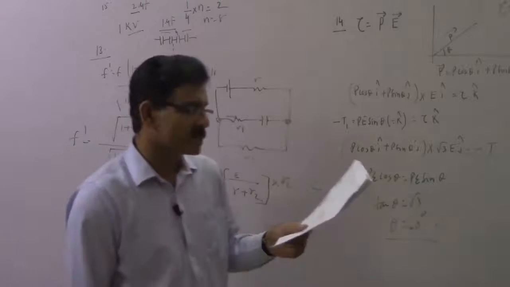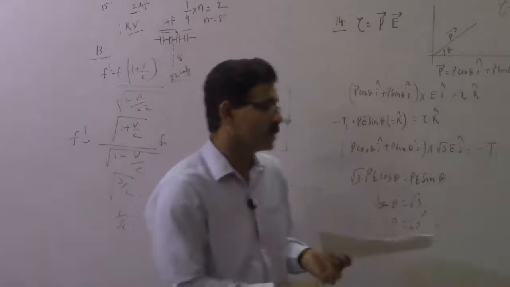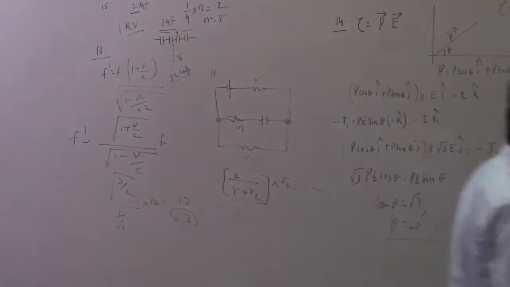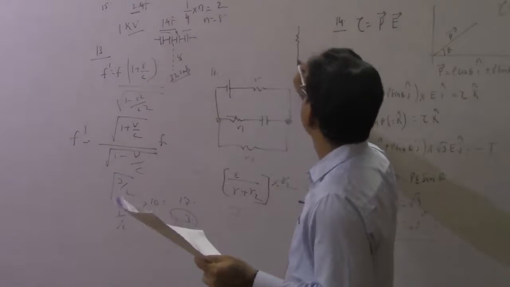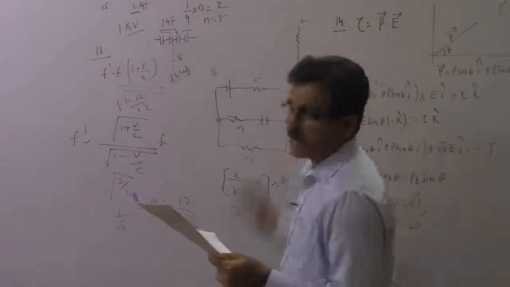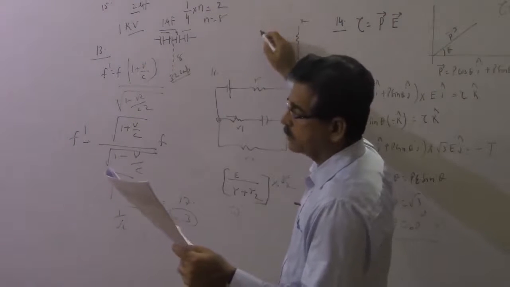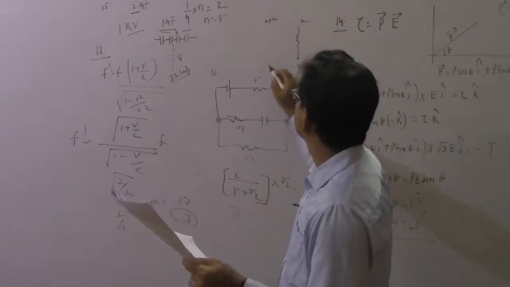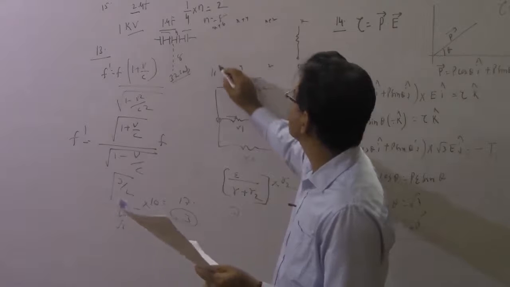17th, again a straightforward problem. Go in the loop, you get a 0. So if you get a 0, you know that the current in the resistors will be 0. If you want to make use of basic nodal, start from the bottommost point, name this as 0, call this as x. Now 2 volt will make it what? If you make it 2, this will come to x plus 2, this will come to x plus 4, 4 and x plus 6, and this is your 6.